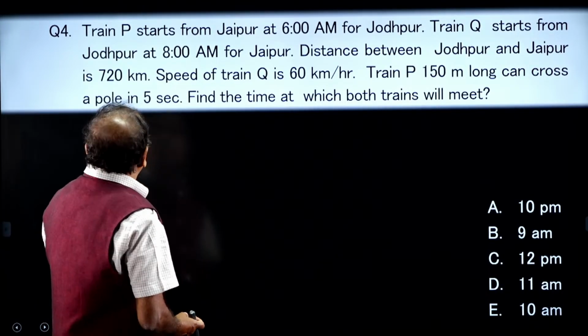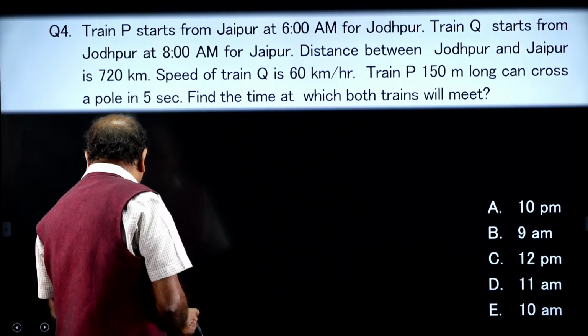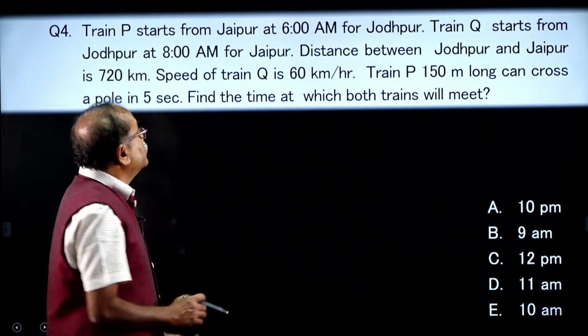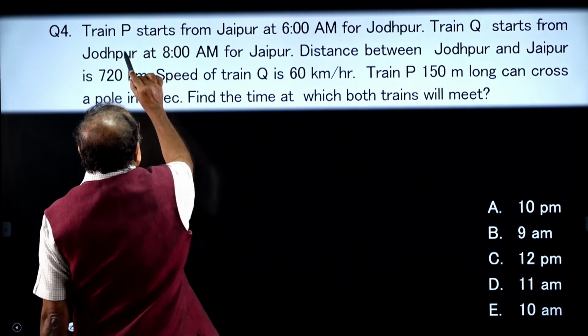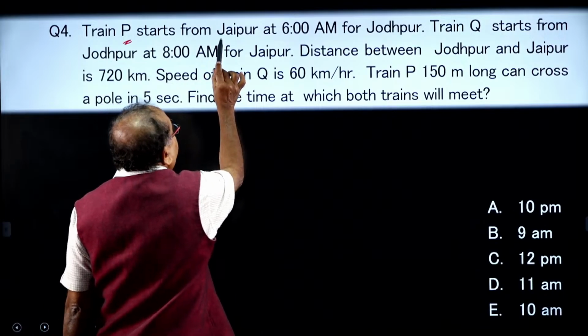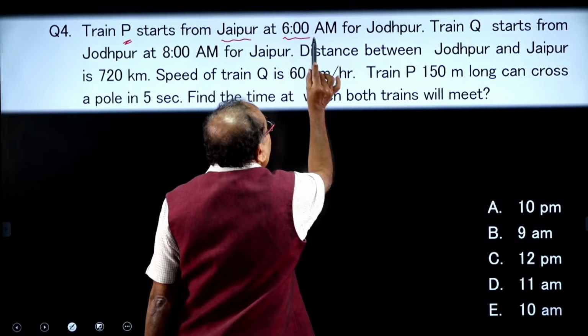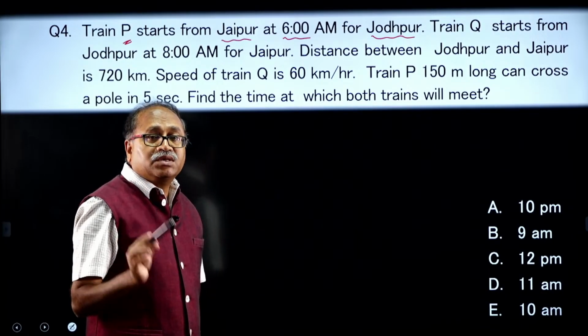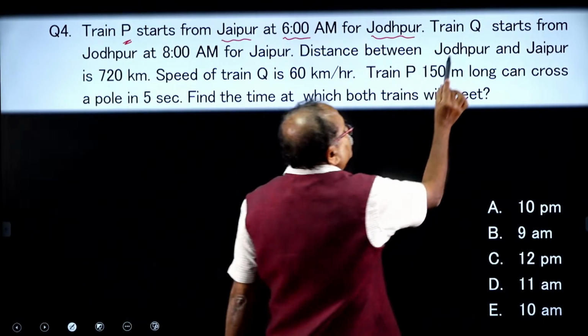Okay. What is this question? We are on question number 4. Total 10 questions are there, we will discuss that. The train P starts from Jaipur at 6 a.m. to Jodhpur. At 6 a.m. it started from Jaipur to Jodhpur.